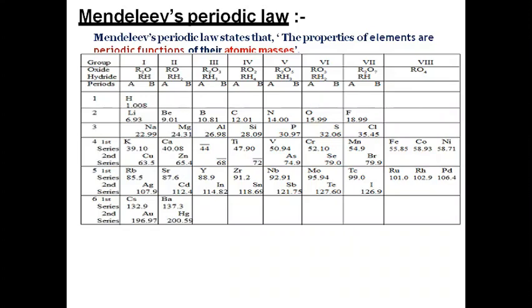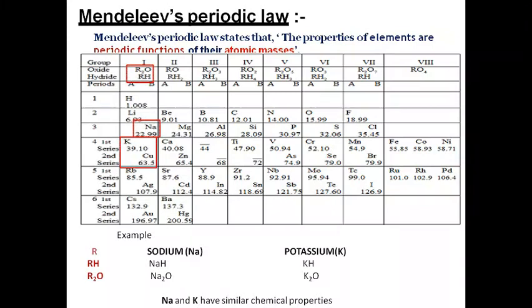Now next is very important. See, I have squared something. Mendeleev took the formulae of oxides and hydrides formed by the elements as the basic properties of the elements for his classification, like how an element reacts with hydrogen and oxygen.